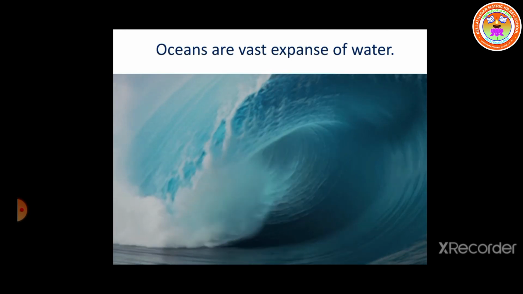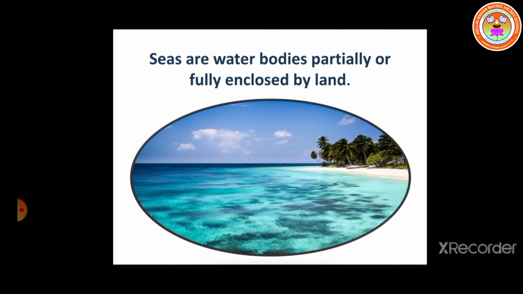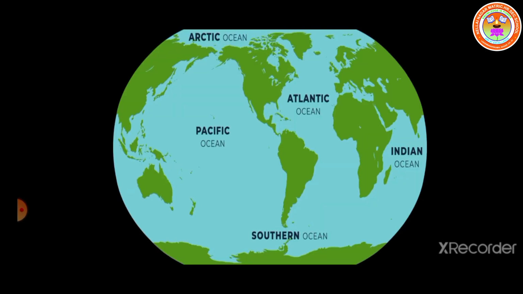Next we have seas. Seas are water bodies partially or fully enclosed by land. It is located near to the land. See, land is shown in the picture. So, there are 5 oceans. How many oceans are there? 5 oceans on the earth. What are the 5 oceans?